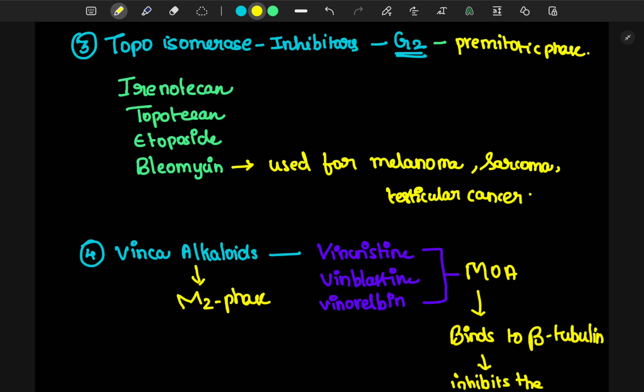Here comes the third classification, topoisomerase inhibitors, which act on the G2 phase of the cell cycle. Irinotecan, topotecan, etoposide, and bleomycin. Bleomycin is used for melanoma, sarcoma, and testicular cancers.